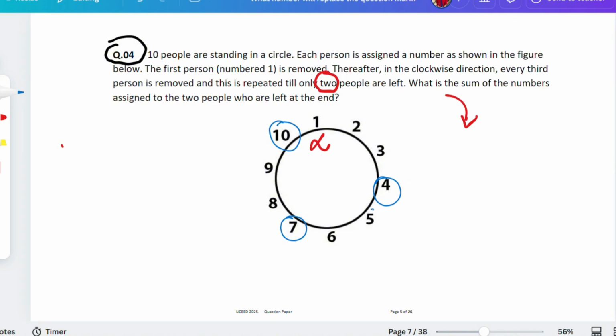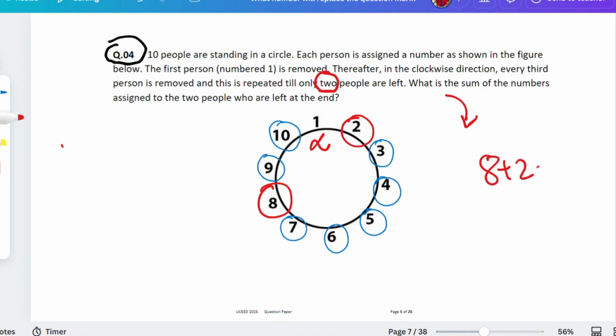2, 3, and 5. 5 will be removed because 4 is removed before. Now 6, 8, and 9, so 9 will be removed. Now 2, 3, and 6. Of course, 6 will be removed. Then 8, 2, and 3, then 3 will be removed. Now we are left with only what? 8 and 2. That is 8 plus 2, which is equal to 10. So the answer is 10.